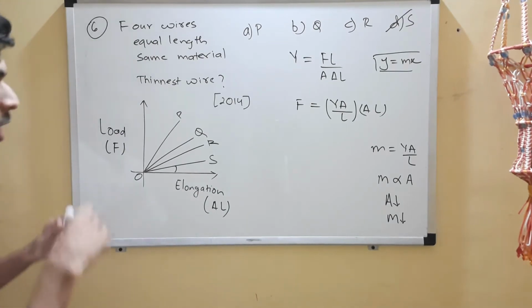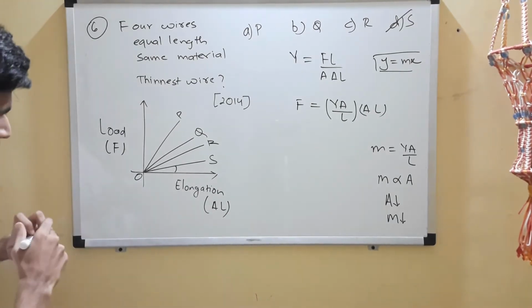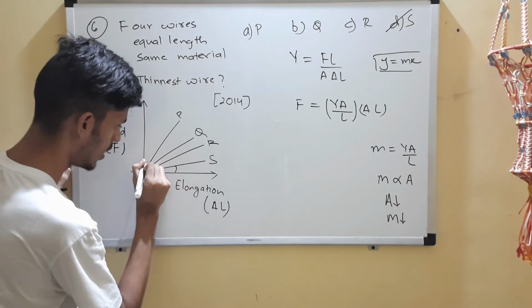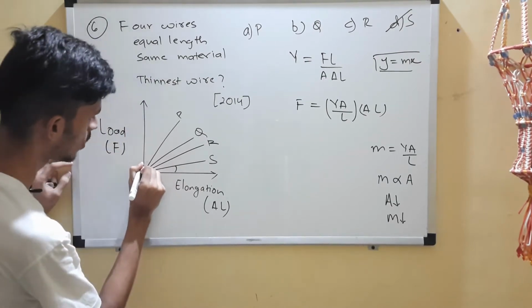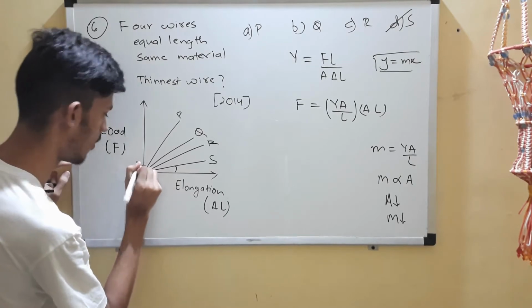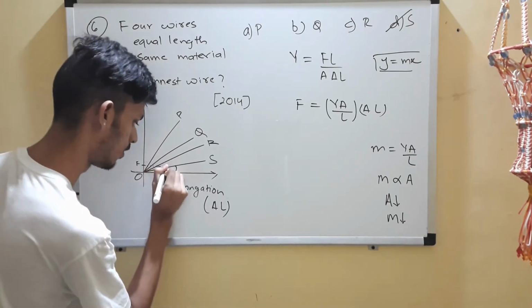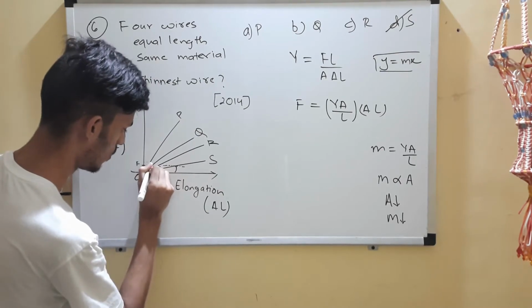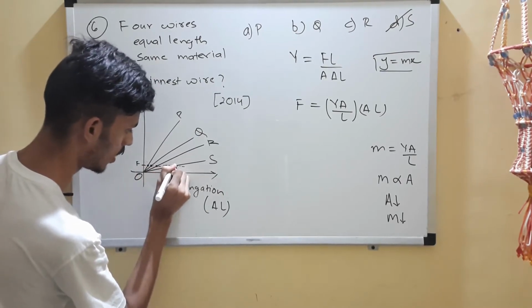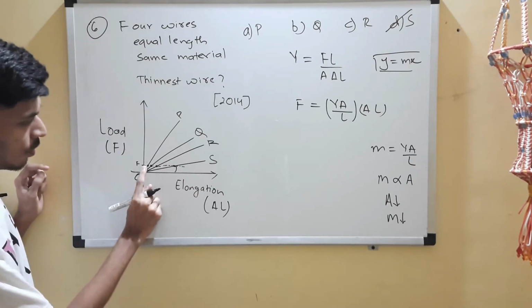You can also look at it another way. What I'll do is I'll just mark a particular force. I'll choose a particular force. Suppose this is some F. I'll fix it. Okay, so I have fixed that F. So each of these points I'm marking now, for those four wires.